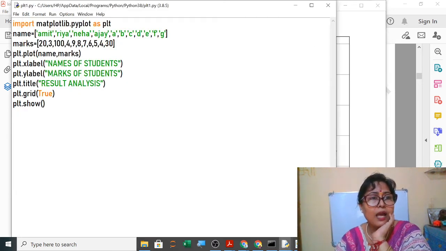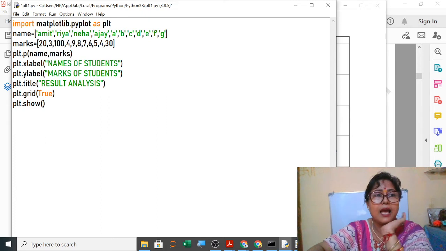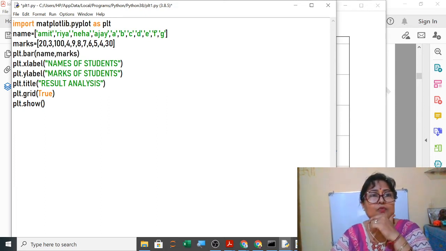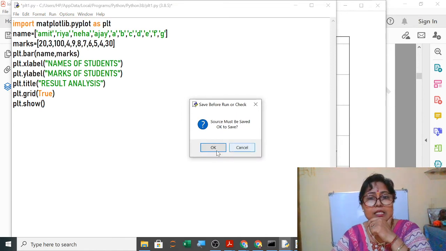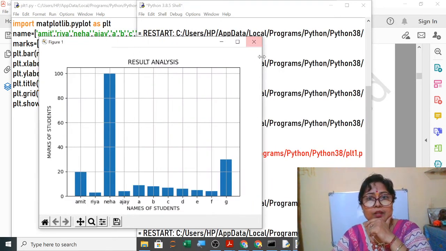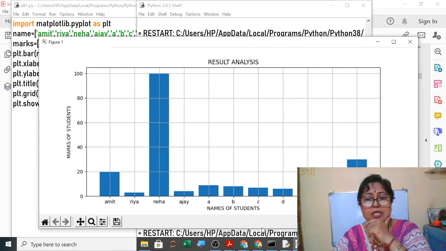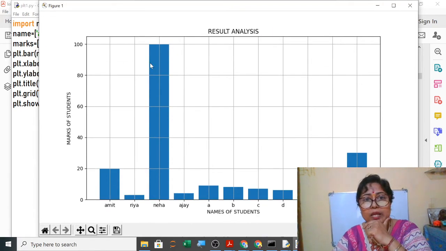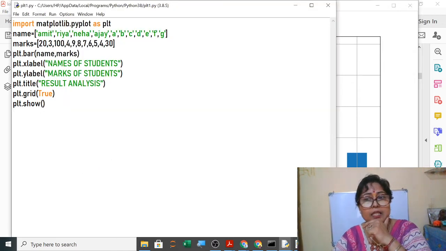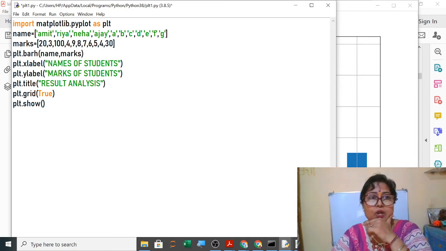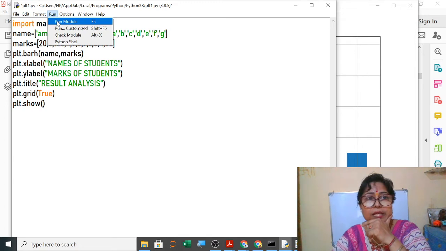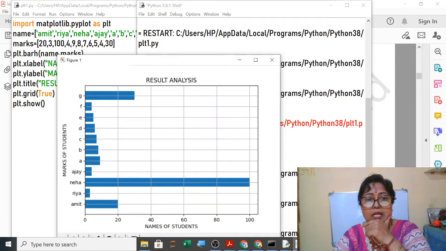Even the bar, only what I am doing here, instead of plot I am writing here bar, and when you execute it you can see here. So this is your bar chart, where using the grid it becomes very easy to understand. Is it clear? Now here these are your vertical graphs. If you want to give a horizontal graph, only h you have to write here, barh, and when you execute it you can see the horizontal graph. Clear? These are the horizontal graphs.